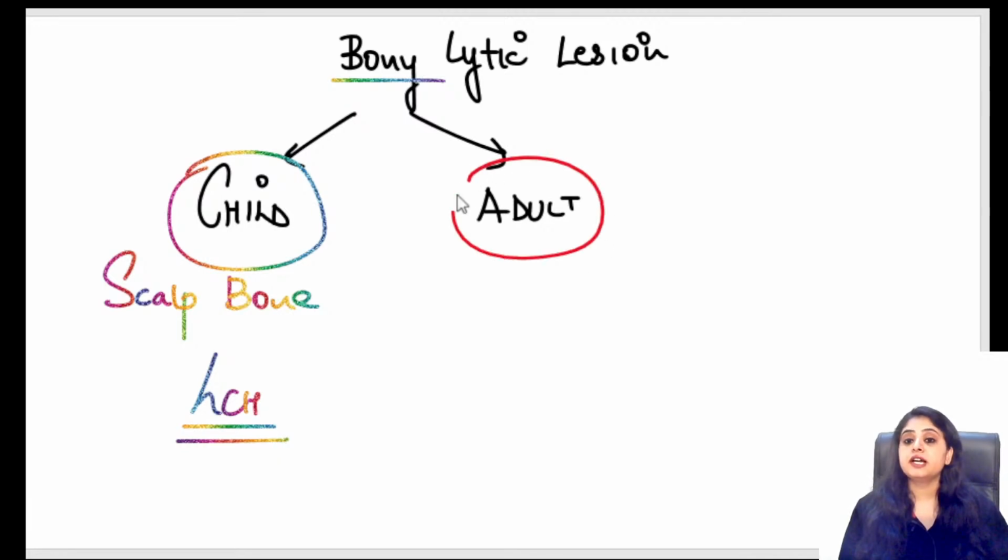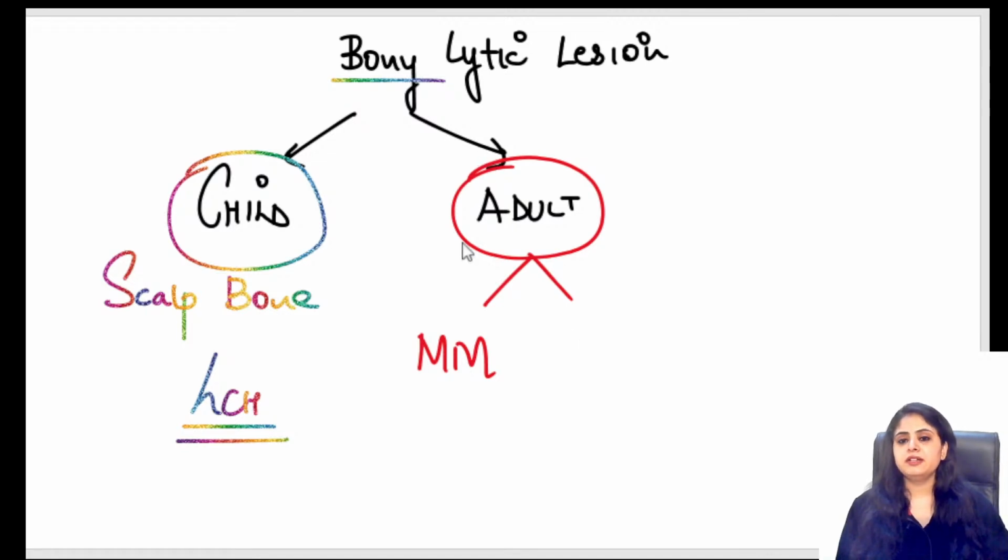Number two, if they say adult, think of two things. Number one, multiple myeloma: bony lytic lesion, 55, 60-year-old person, multiple myeloma. Or anything else coming to your mind? Multiple myeloma is obvious. Can it be